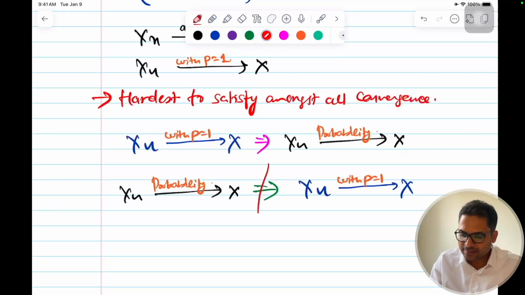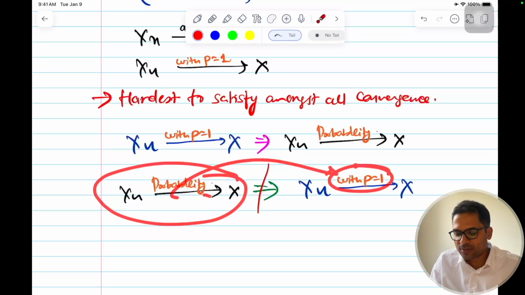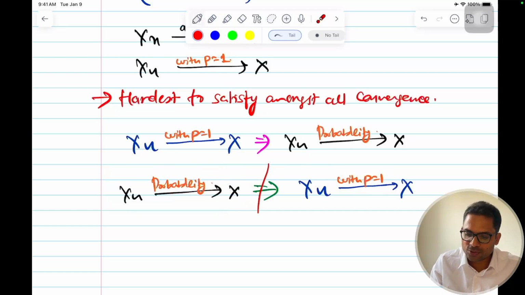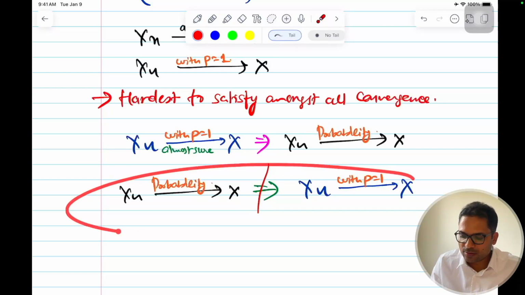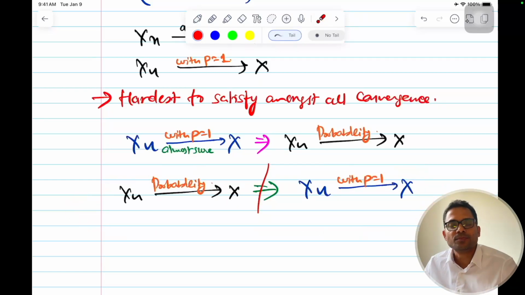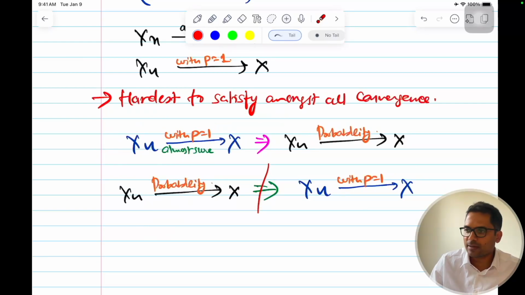This is not the case. If something is converging in probability, we cannot say that it will converge with probability equal to 1, or almost surely. So here this is almost sure. The other way around is not true. If this is satisfied, then we can say this, but if this is satisfied, then we cannot say this. I hope this is clear.